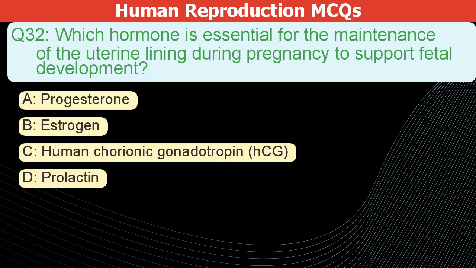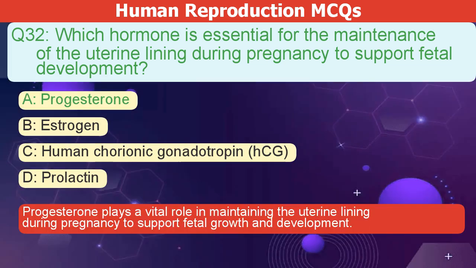Which hormone is essential for maintaining the uterine lining during pregnancy to support fetal development? A. Progesterone. B. Estrogen. C. Human chorionic gonadotropin, or HCG. D. Prolactin. The correct answer is A. Progesterone plays a vital role in maintaining the uterine lining during pregnancy to support fetal growth and development.